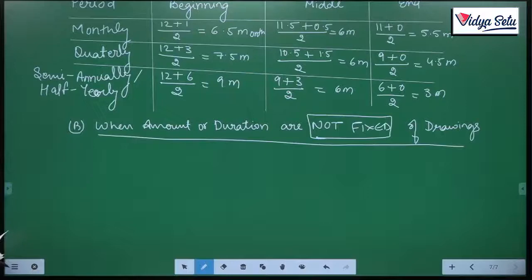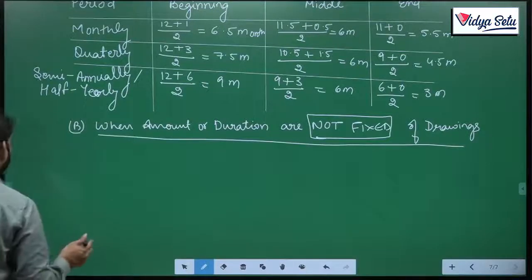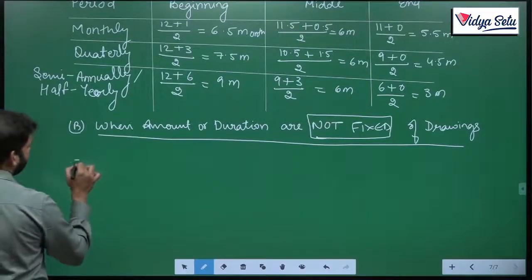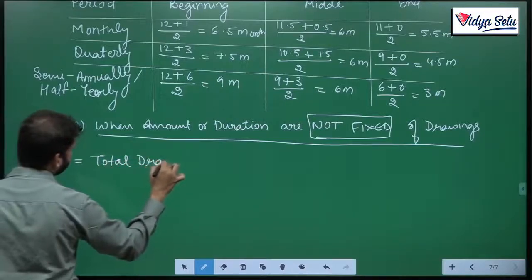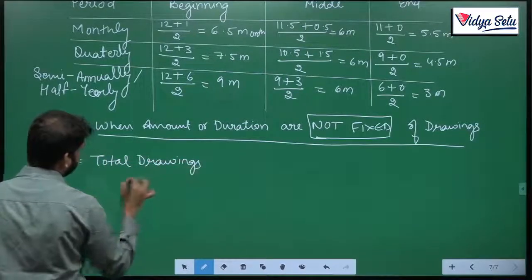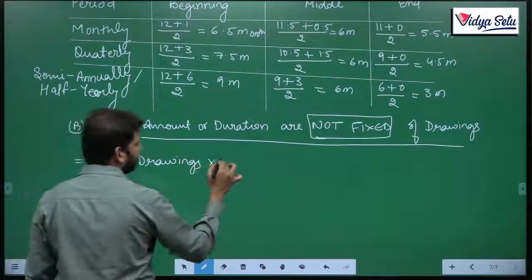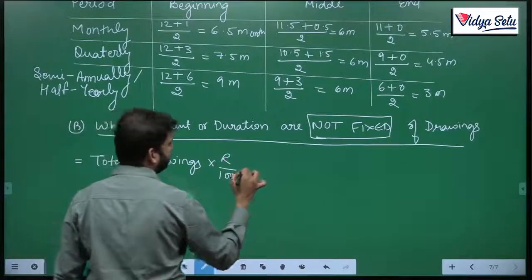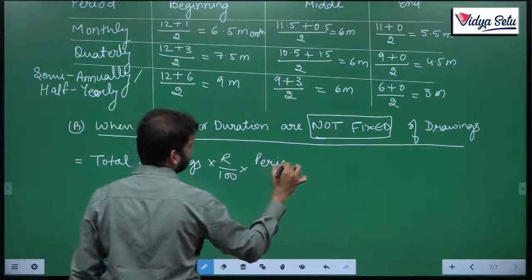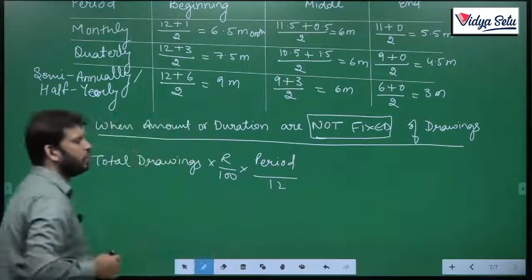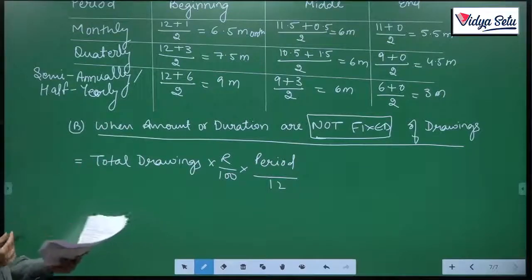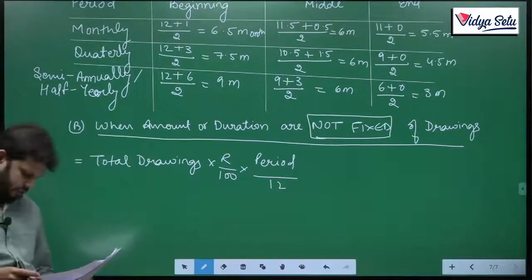The product formula says that normally the formula that we have to calculate year wise, whatever is the period, will be total drawings multiplied by rate upon 100 multiplied by period. This is how for each drawing we have to calculate.